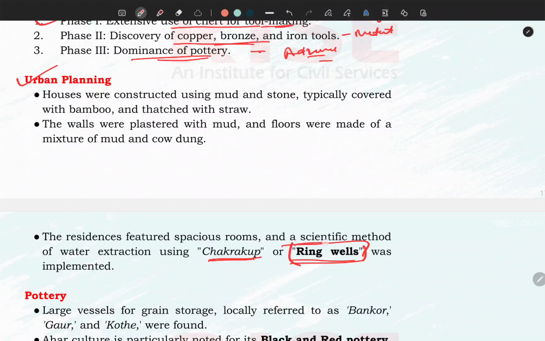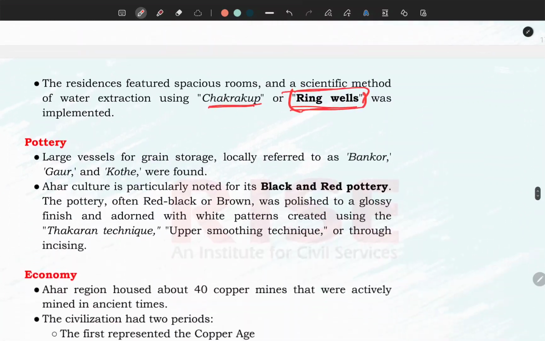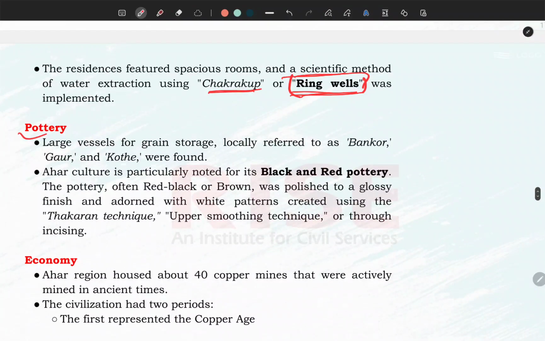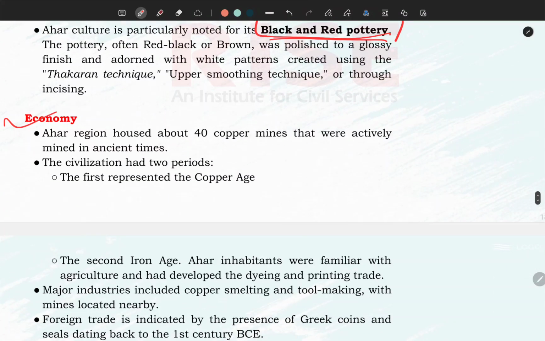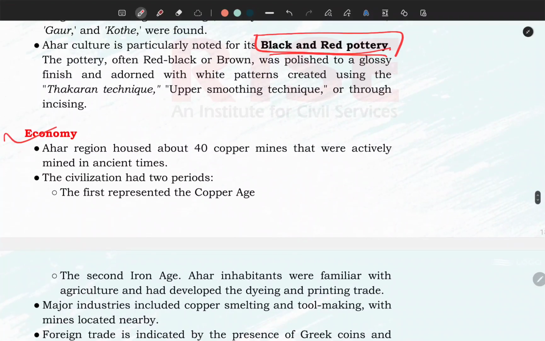Those locations or sites which are not at the bank of rivers, historians found there are ring wells there. Now the pottery is important. Black and red pottery is very exclusive with the Ahad civilization, whereas in Harappan civilization there was a glossy pottery. Now economy: as we have discussed, the people lived in 3 phases, but the major part of the economy was with the smelting of copper.